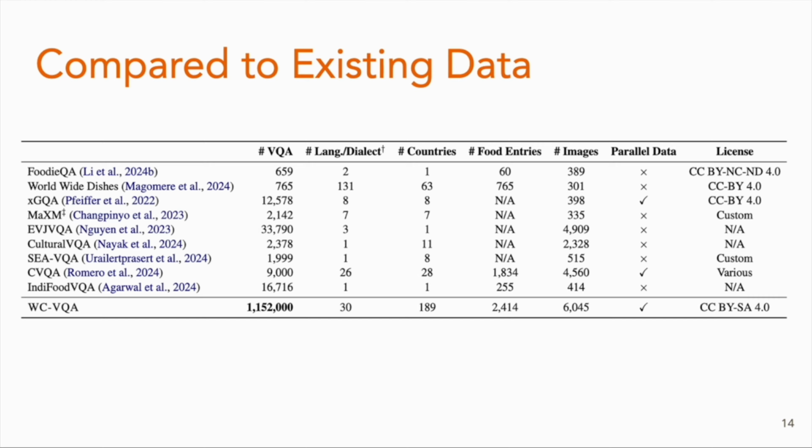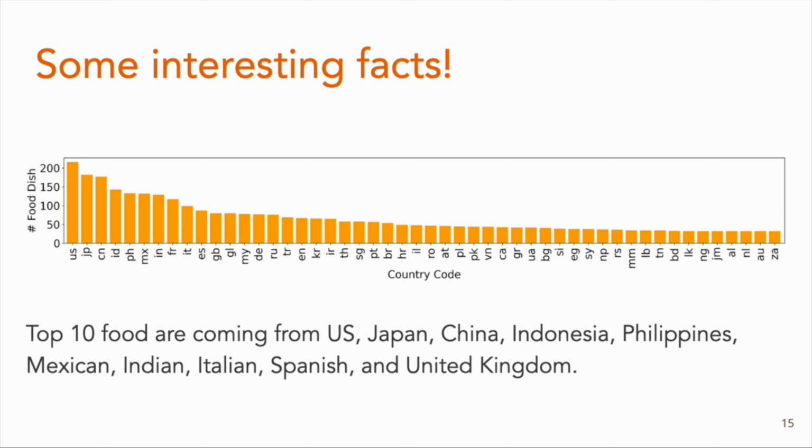We have 6,000 images. Everything is parallel. The license is also very safe for experimental research and for commercial usage. We also want to provide some interesting facts. If you look at this figure, you can see the top 10 cuisines that we collected are from the US, Japan, China, Indonesia, Philippines, Mexico, India, Italy, Spain, and the United Kingdom.